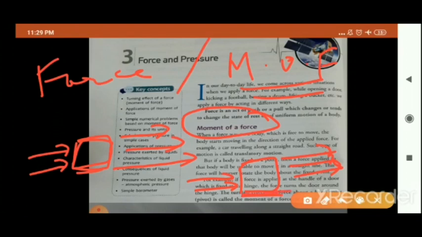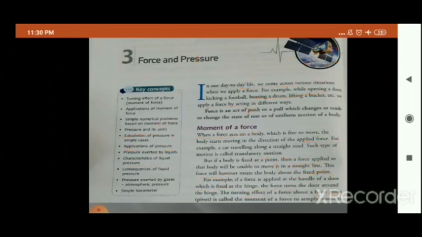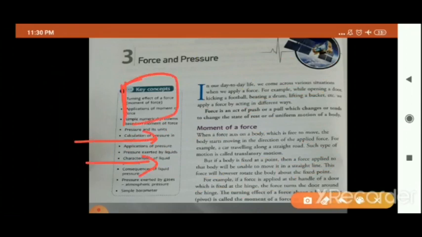So it means that when we have to give any body a linear motion or a straight motion, then what do we do? We apply force. Okay. Suppose we want that our body should move in a straight direction, move straight and do linear motion. Linear motion means straight motion. Then if the body or any object is here and we are applying force, then only that body will move in a straight direction or in a linear motion.